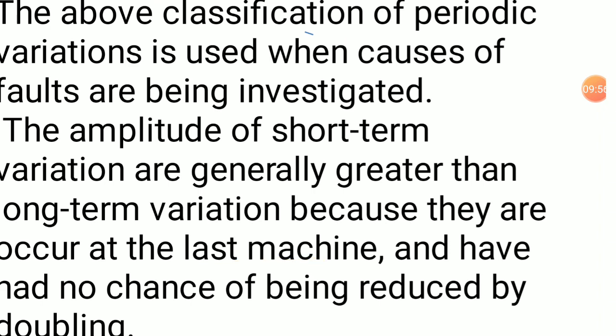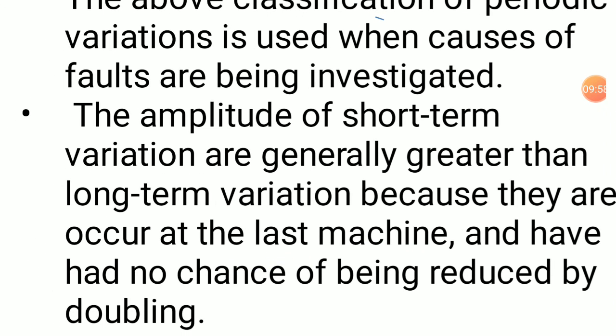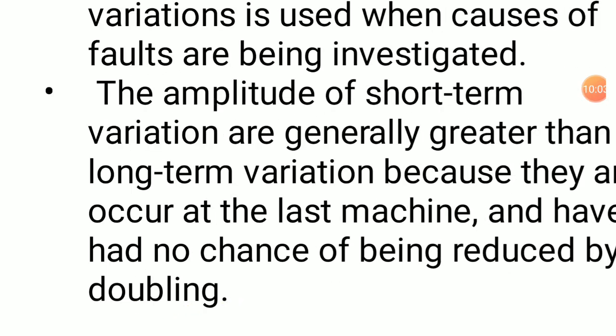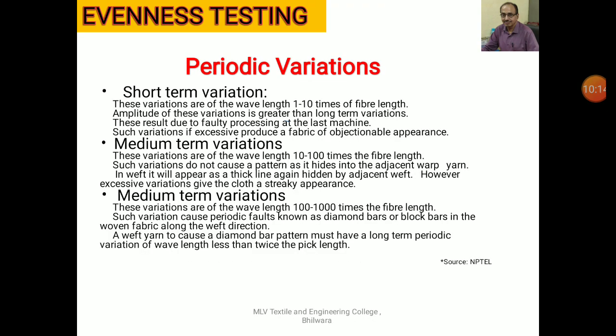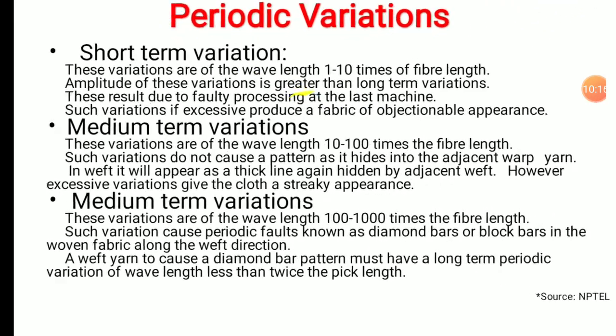And since it has been formed on the last machine, it had no chance of being reduced by doubling. So generally, the amplitude of short-term periodic variations is always greater than other types of periodic variations.